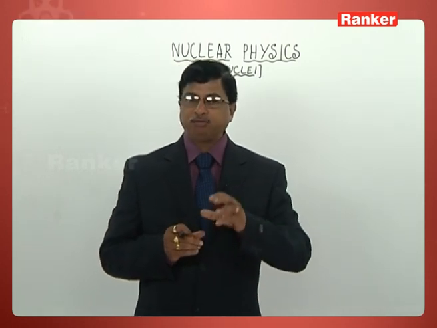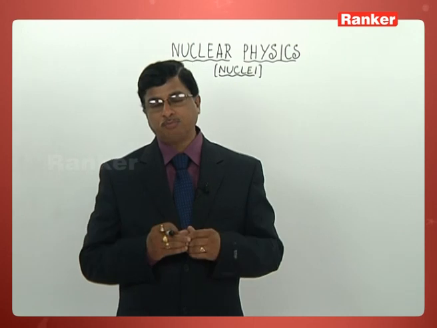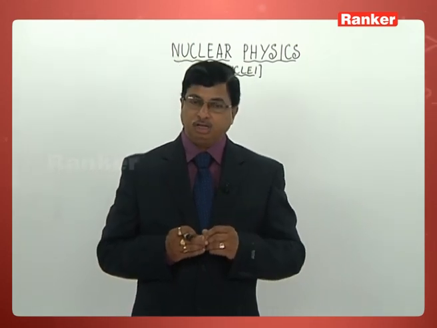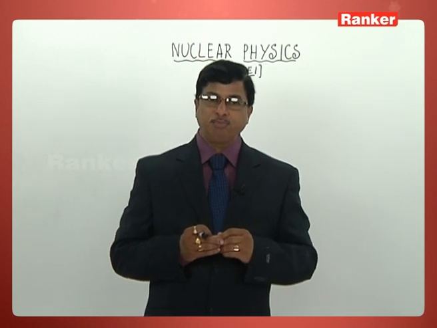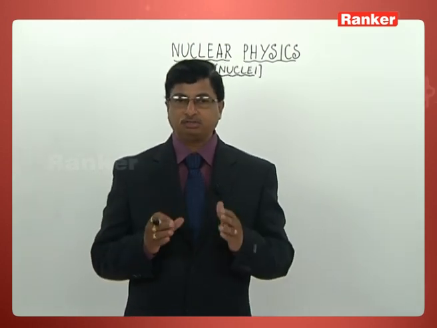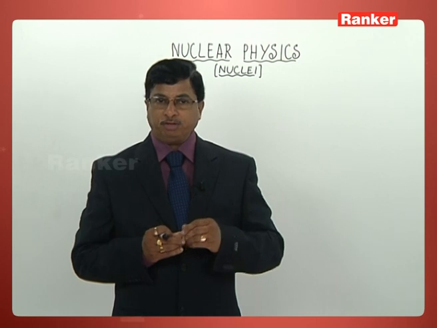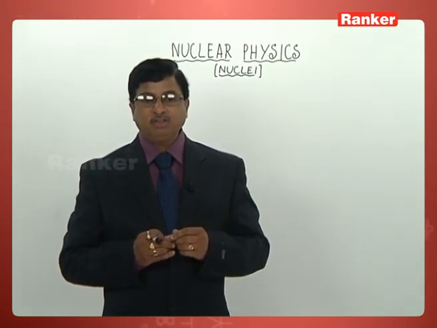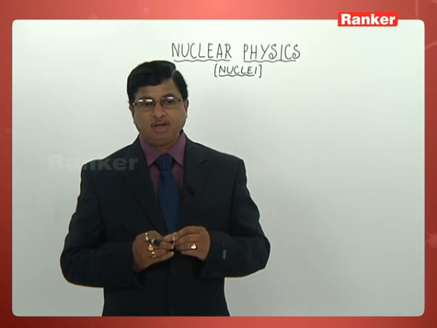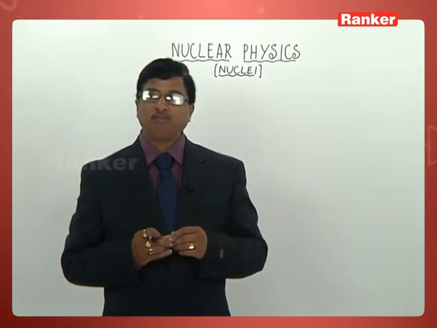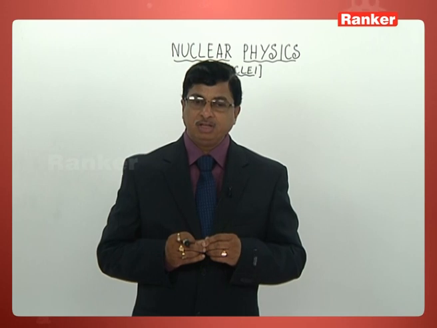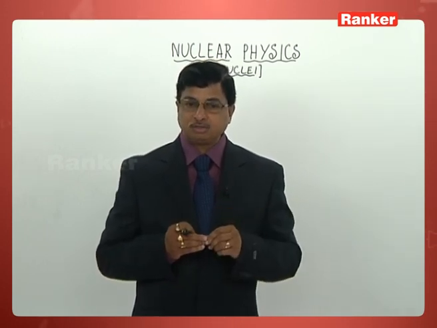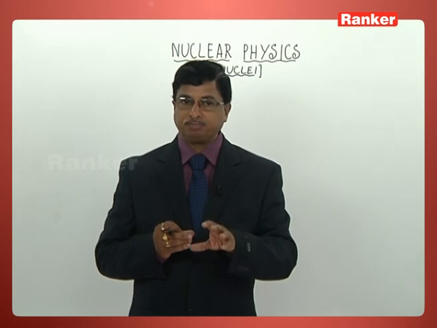Now let us take some problems, some applications based on radioactivity first. Let me read out the very first problem and let us discuss all those things in a detailed manner. The first problem says, if N naught is the original mass of a substance of half-life period 5 years, then the amount of substance left after 15 years is how much?